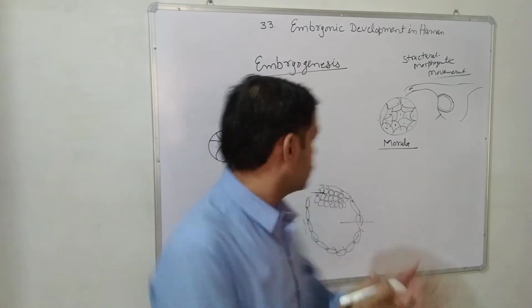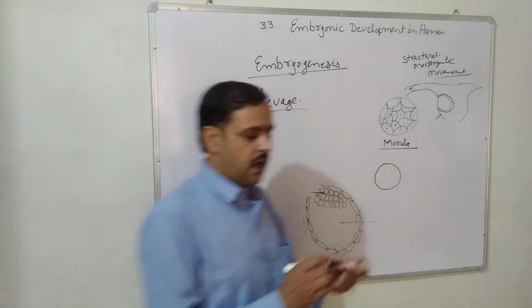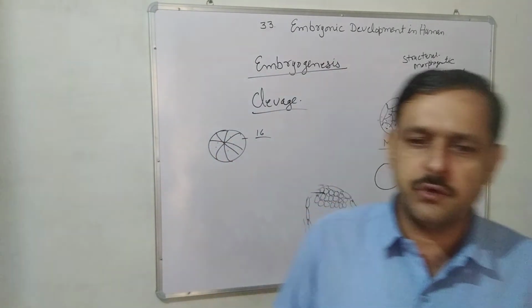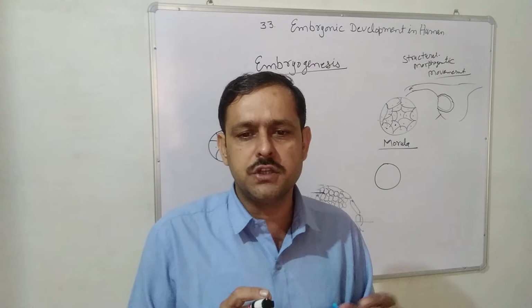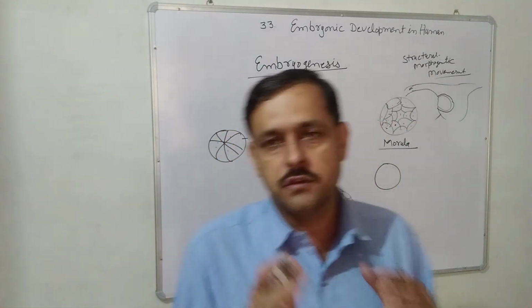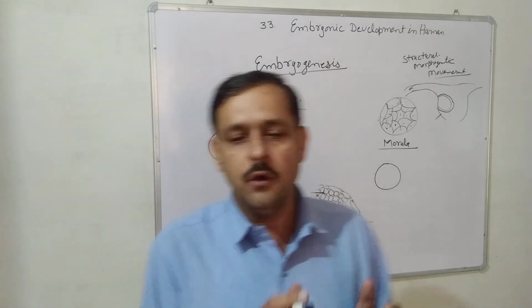Zona pellucida. Zona pellucida means the covering of the egg, which is not dissolved till now. The zona pellucida covering is present up to completion of morula formation. The process of formation of morula is called morulation.